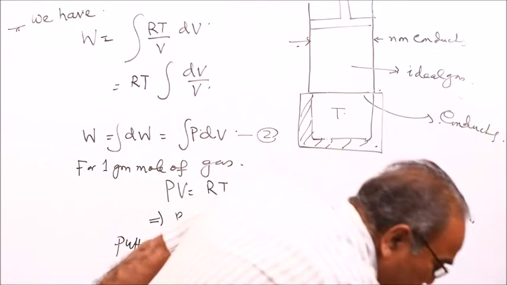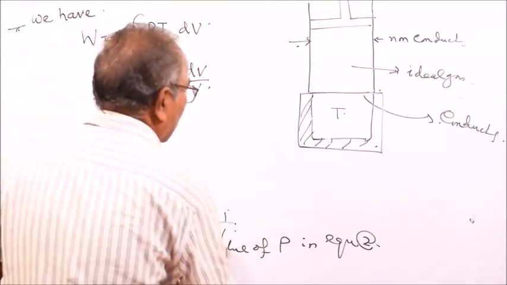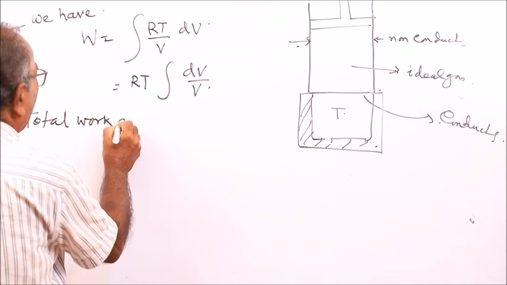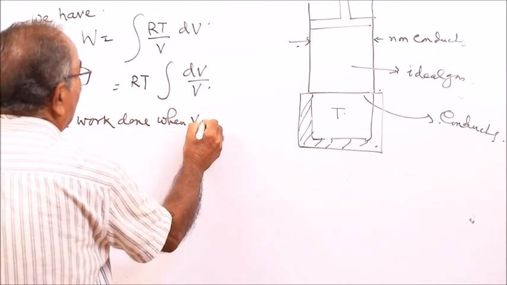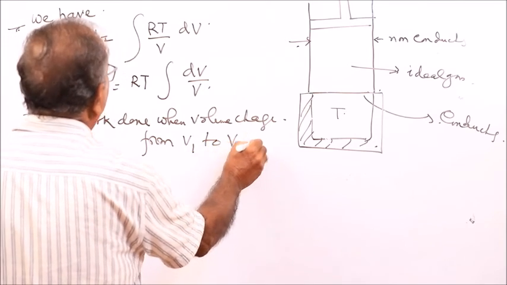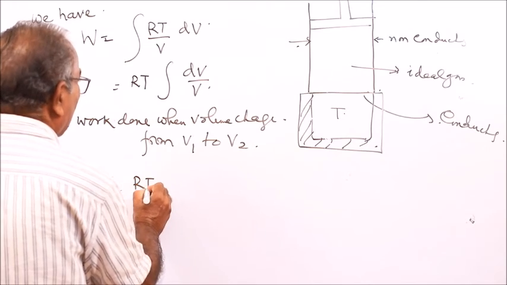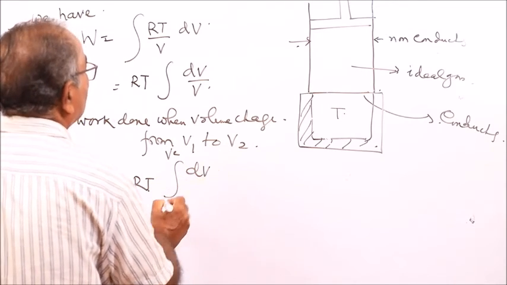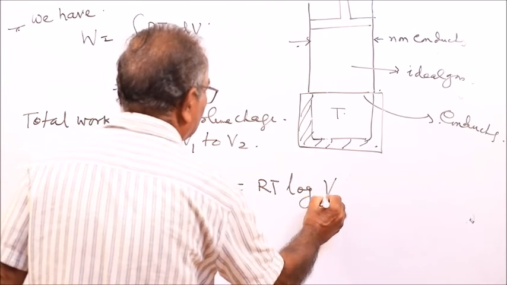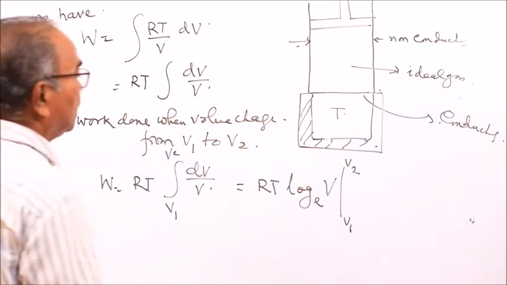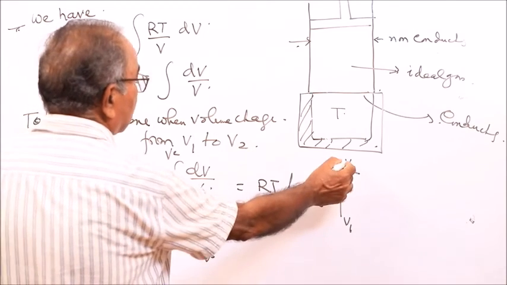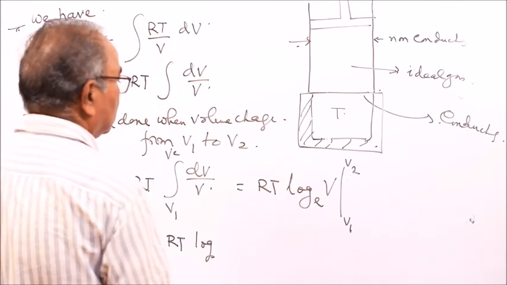And total work done when the volume changes from V1 to V2 is W. So that is equal to RT into the integral from V1 to V2 of dV by V, or that is equal to RT log of V. Lower limit is V1 and higher limit is V2, or that is equal to RT log, first you take the value of this minus the value of the lower side.